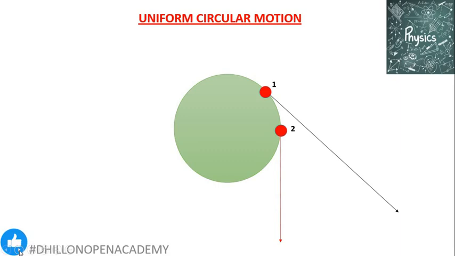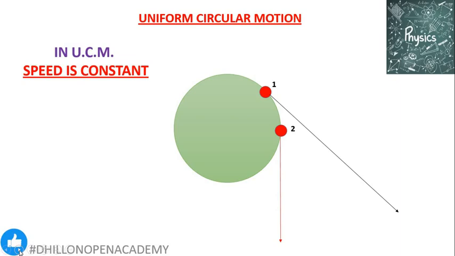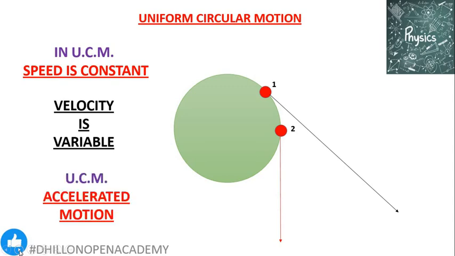So we saw that at two different instantaneous positions, the body may be passing through these positions with constant speed, but when it arrives at different positions such as 1 and 2, the direction of motion of the body is not the same. So in uniform circular motion, speed is constant but velocity is variable, and we know that the time rate of change of velocity gives us acceleration. So uniform circular motion is an accelerated motion, not because of a change in speed, since speed is constant, but because of the change in the direction of motion of the body from point to point along the circular path.